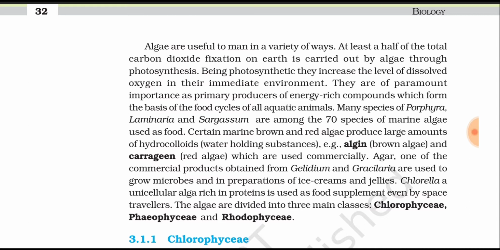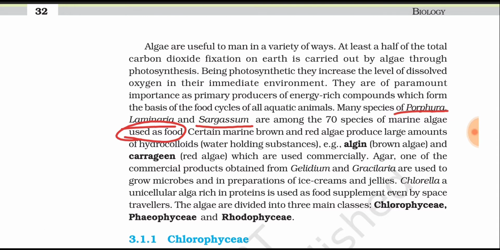Okay, and now the fourth one. They mention here three marine forms and their usage. Look here: many species of Porphyra, Laminaria and Sargassum are marine algae which are used as food.